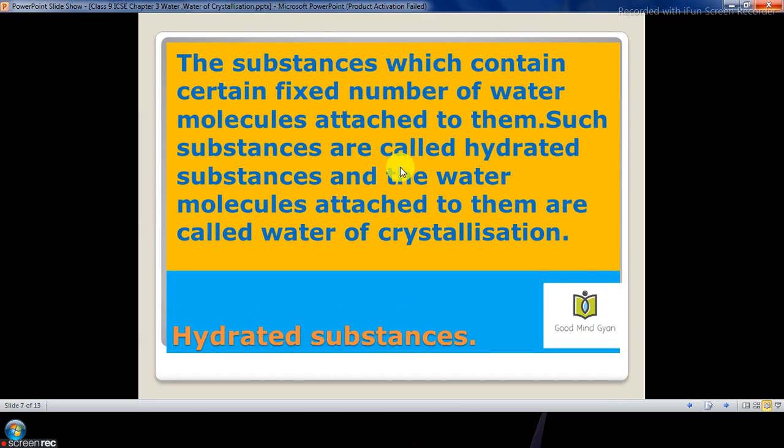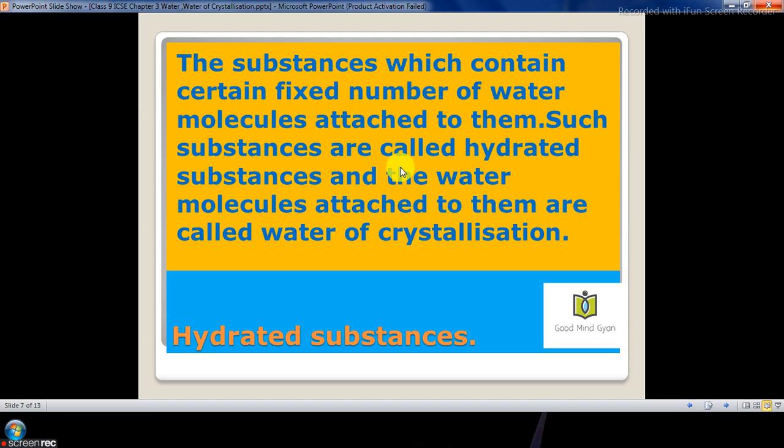Now let us see what are hydrated substances. The hydrated substances are the substances which contain a certain fixed number of water molecules attached to them. Such substances are called hydrated substances, and the water molecules attached to them are called the water of crystallization. That's the reason when we saw the examples, copper sulfate has CuSO4 5H2O.